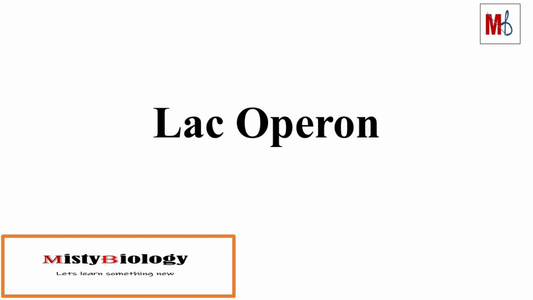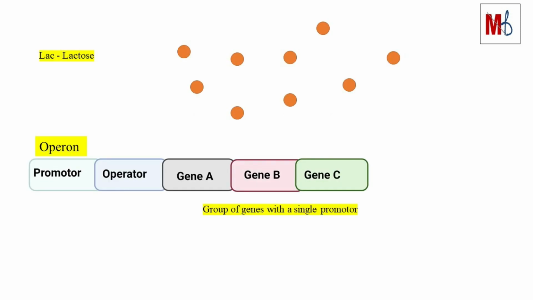Today I will discuss the Lac Operon, structural genes, and the gene regulation for the metabolism of lactose. Here the lac stands for lactose, which is a disaccharide sugar, and is used by the bacteria for energy source. Operon means a group of genes under a single promoter.